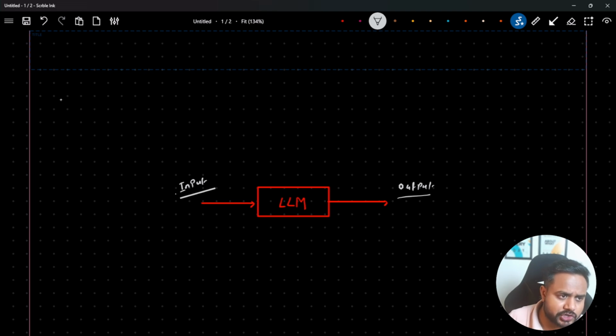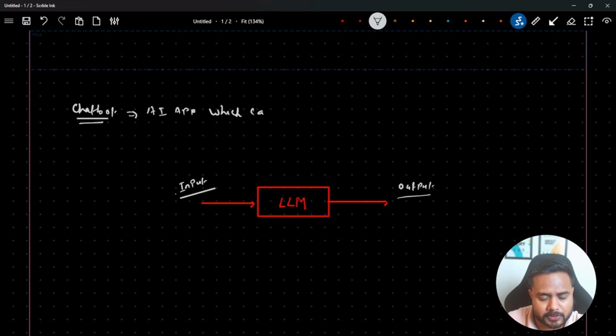So what is the definition of the chatbot? A chatbot is an AI application which can make conversation like a human.